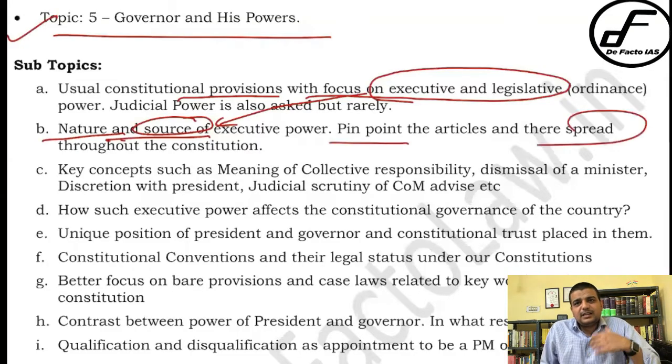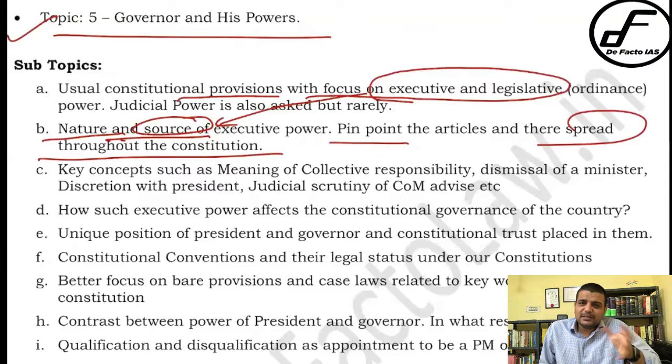It means there are other articles also which give power, like there is a Henry VIII clause in the constitution that says the president has power to remove any difficulties. Now that is also a source of executive power, right? So how is that executive power different from the executive power conferred by other articles? Okay, so that particular point you have to pinpoint. So for executive power and legislative power, identify the source and pinpoint the articles.